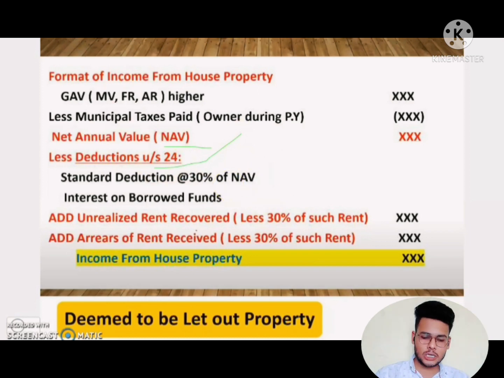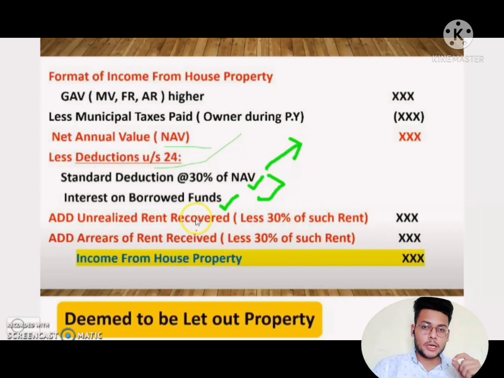That is standard deduction under section 24 subsection 1, and interest on borrowed fund under section 24 subsection 2. Clear? Standard deduction is taken at 30% on net annual value, and next, okay, we will get income from house property.